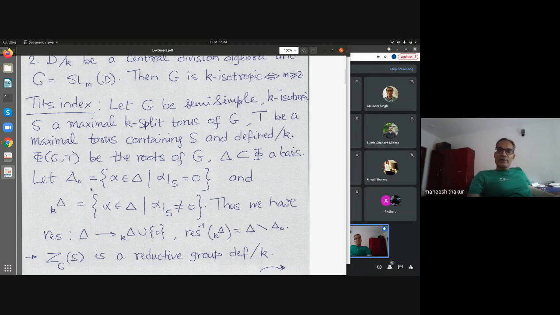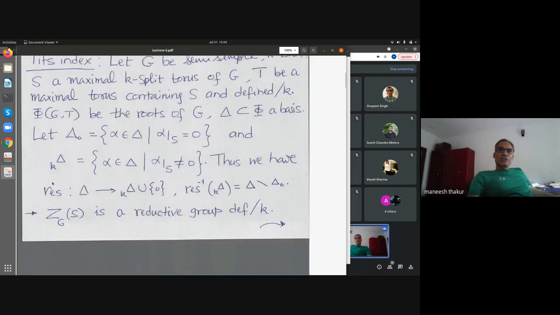And let's define delta naught to be those simple roots which vanish on the K-split torus S.